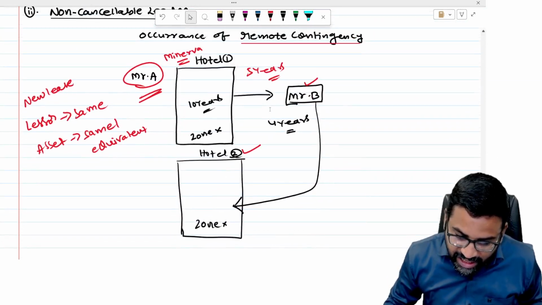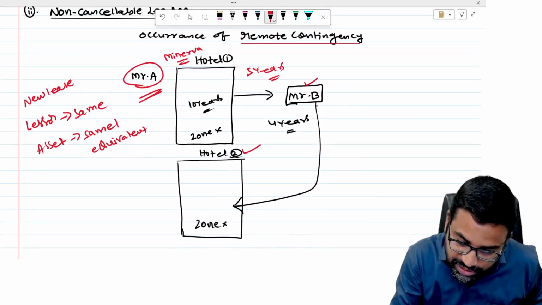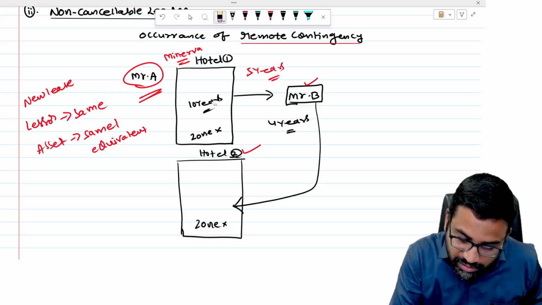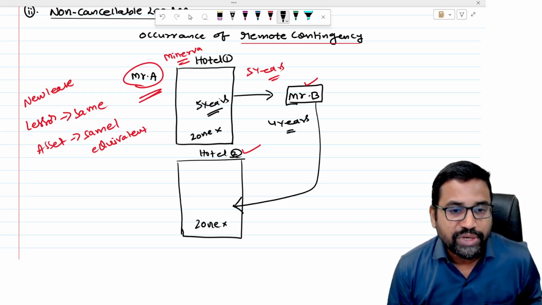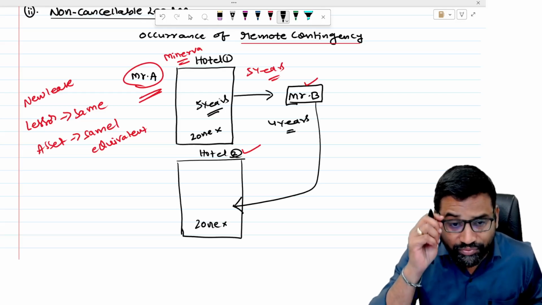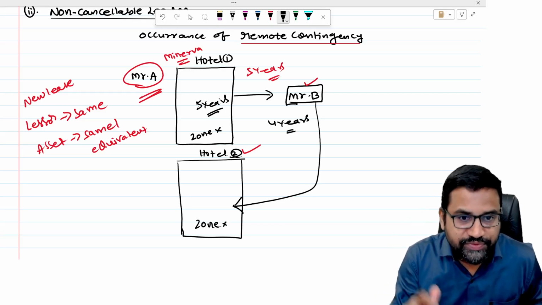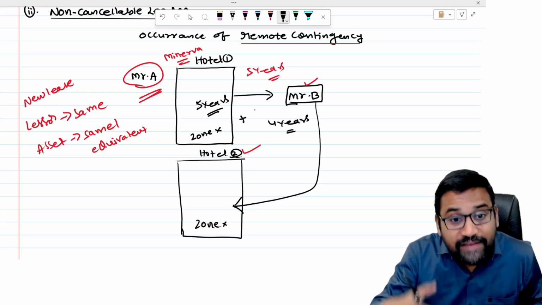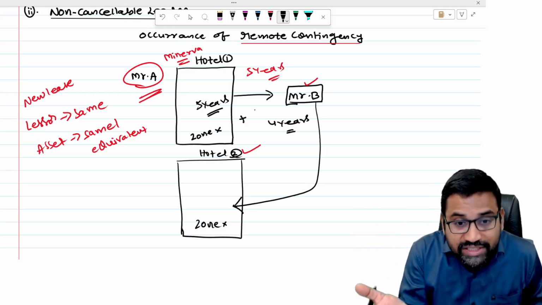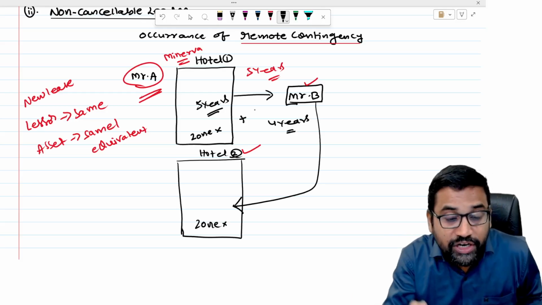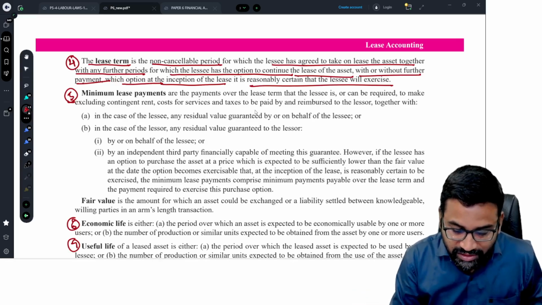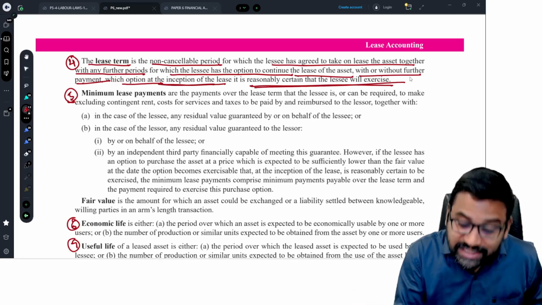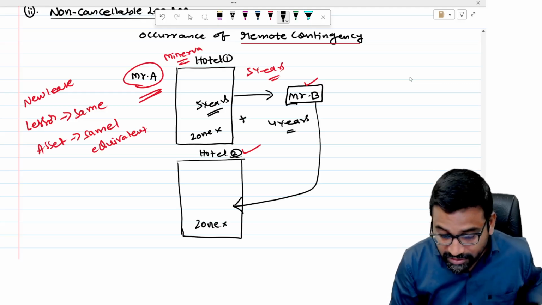For example, A has given an asset to B on lease basis for 5 years. Now this 5 years is a non-cancelable period. He cannot cancel. So lease term is 5 years plus any further period for which the lessee can exercise the option of continuation of the lease with or without further payment, where at the inception of the lease it is reasonably certain that the lessee will exercise the option.